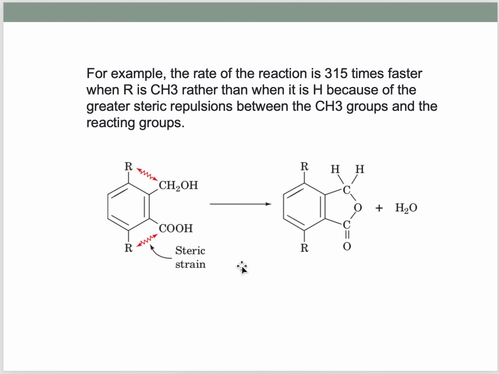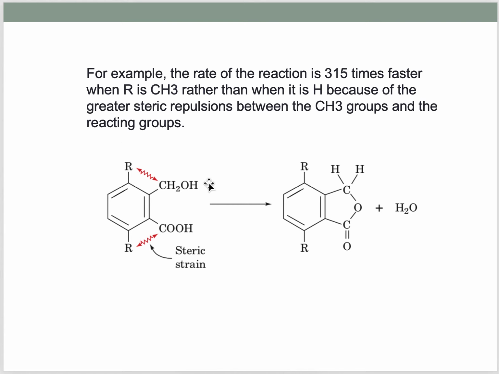And this is an example. In this example, the rate of reaction is 315 times faster when this chemical turns into this chemical. But this reaction is even faster if this R group is CH3. This R group can be just hydrogen or it can be CH3. If this R group is CH3, the reaction will be faster, because with CH3 greater steric repulsions between the CH3 groups and the reacting groups will occur.